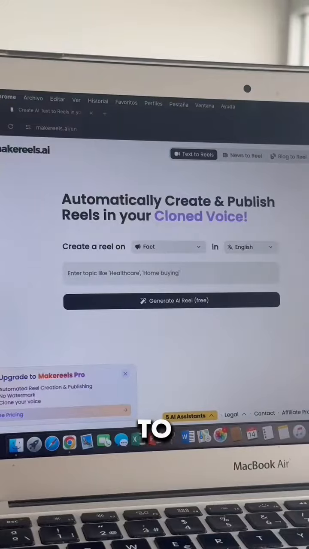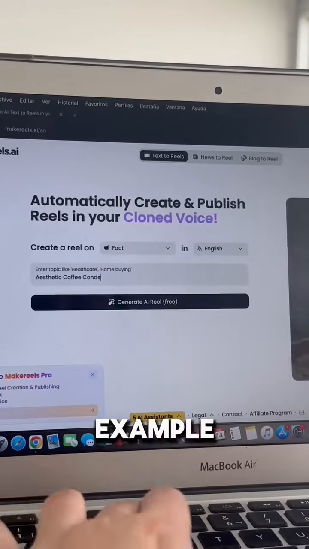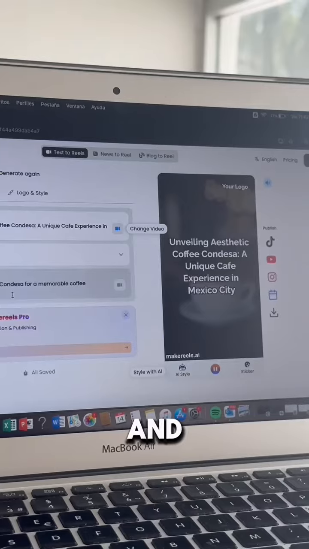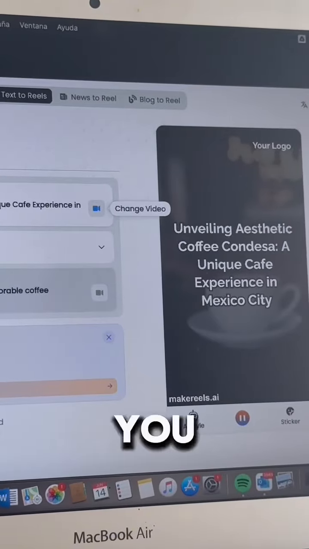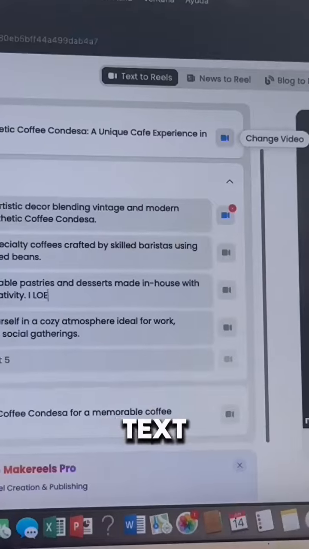You just have to go to makereels.ai, enter the topic you want. For example, coffees in Mexico City, and generate a reel. It gives you the video ready and you can edit it. You can change videos, photos, text.